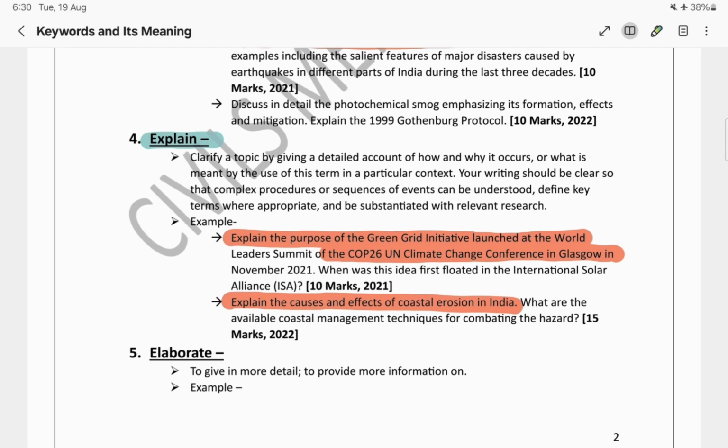So this is all about explain. It's almost similar to describe, but slightly deeper. If the keyword is explain, not only do we need to explain the what, but we also need to explain the why and how, so that a layman can also understand this.